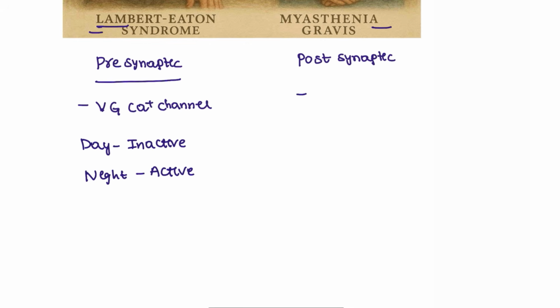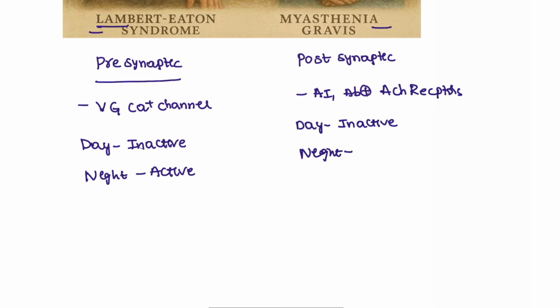Next, postsynaptic myasthenia gravis is actually an autoimmune condition where antibodies attack the acetylcholine receptors. So no acetylcholine receptors are opening, so there is no nerve potential. The patients suffer from this condition with antibodies attacking the acetylcholine receptors. In the daytime, these patients will be inactive because of the stronger immune response, and in the night, the patient can be active. This is the opposite. I'm sorry.